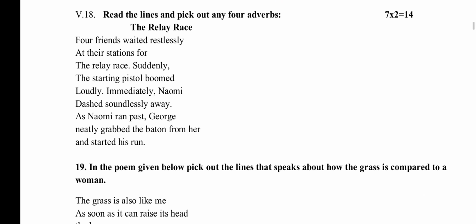Read the lines and pick out any 4 verbs. The relay race. So please see to it that the verbs are okay. So 4 friends waited restlessly at their stations for the relay race. Suddenly, the starting pistol boomed loudly. Immediately, Naomi dashed soundlessly away. As Naomi ran past, George neatly grabbed the baton from her and started his run. So, how did they wait? They waited restlessly. So, that is an adverb.